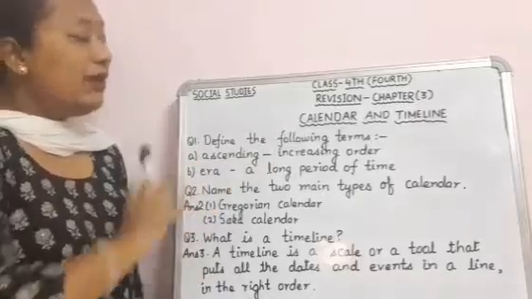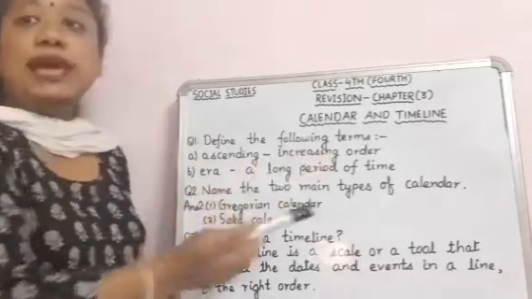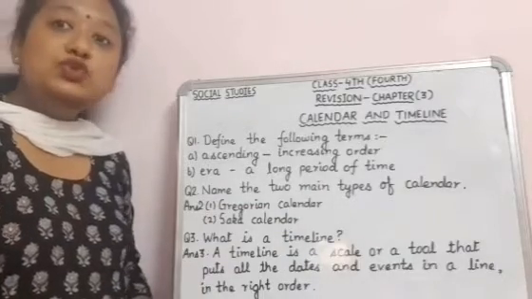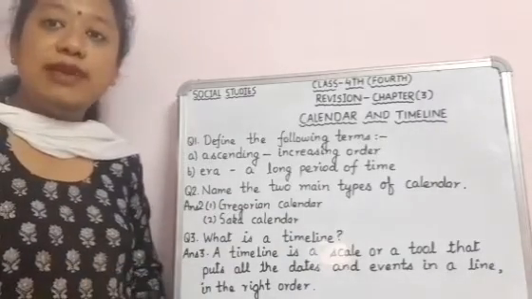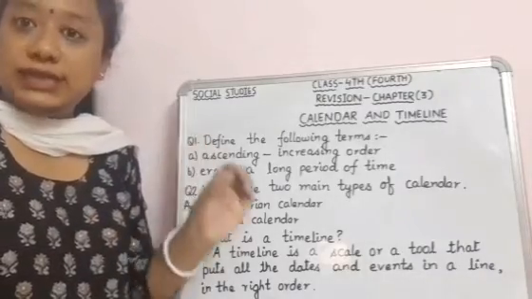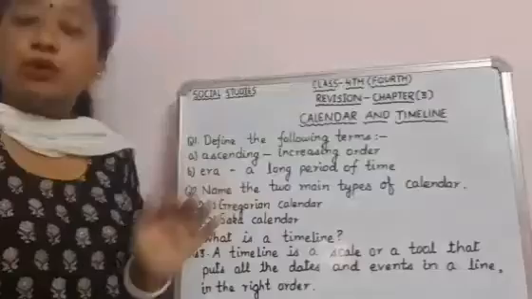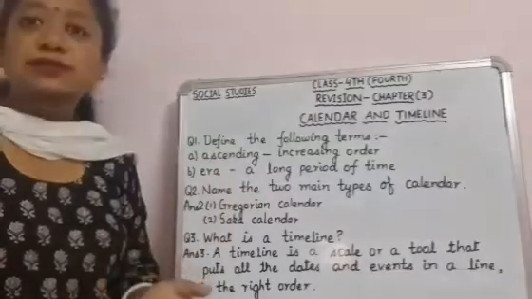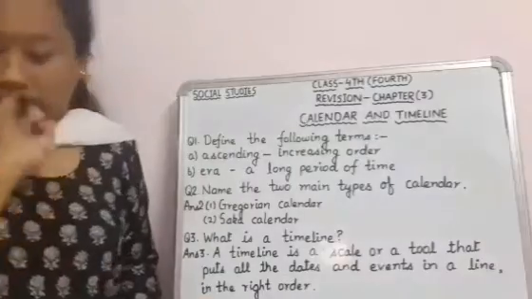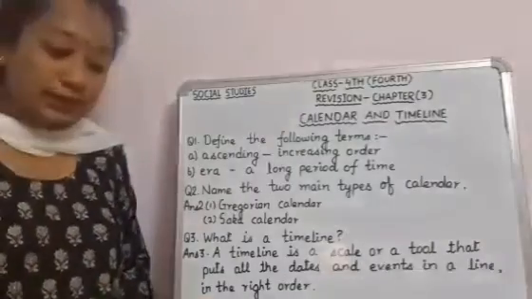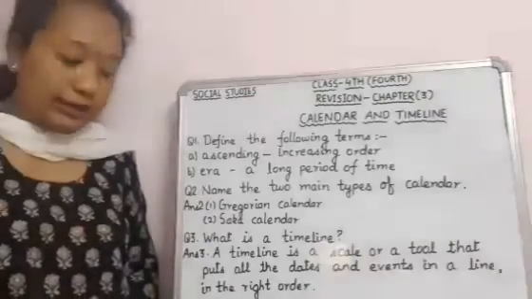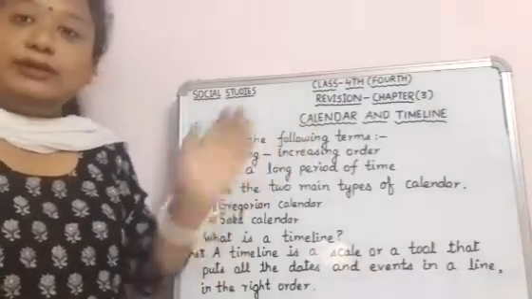After that, calendar. What is a calendar and for what purpose is it used? You all must have calendars at your home, and they are used to mark the important dates and festivals. For that we use the calendar, and we can remember them also. We also plan various activities in our life with the help of a calendar.